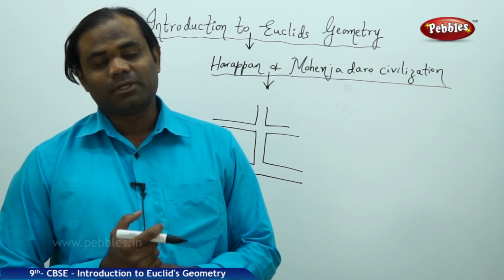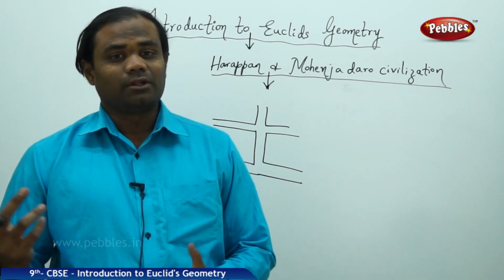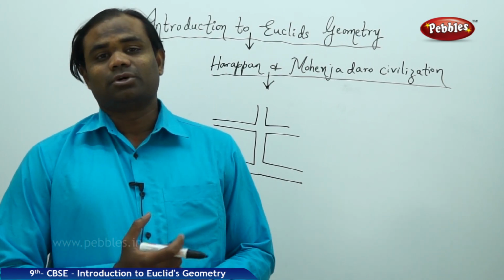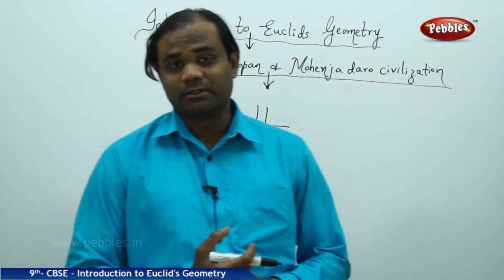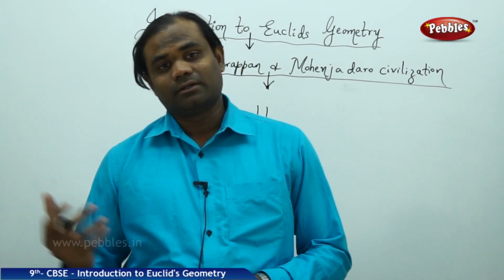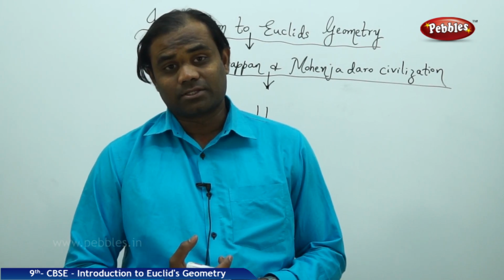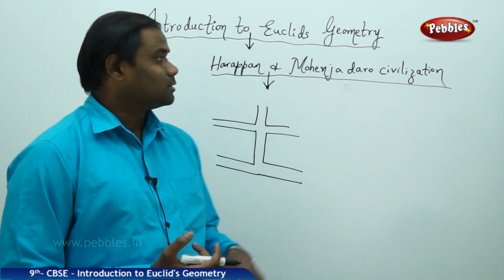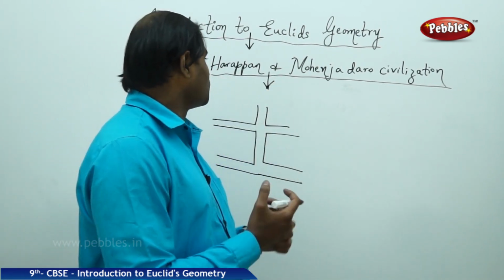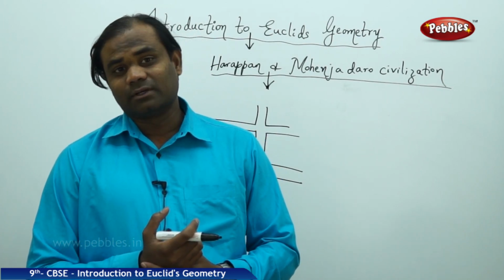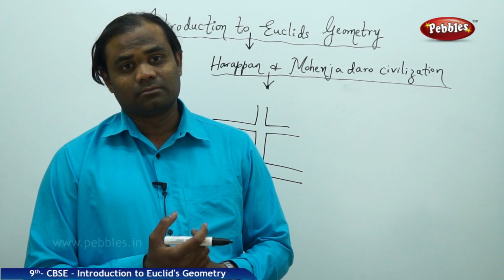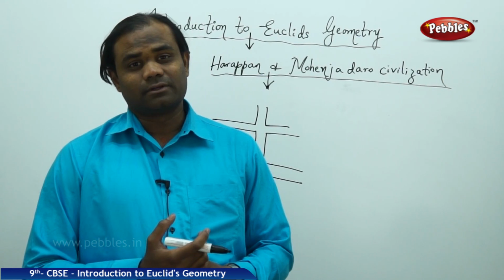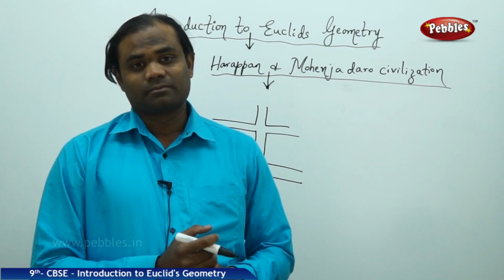Even the houses and the rooms built inside the houses were totally based on geometrical concepts, as clearly evident through the historical facts explored through excavation. Even the drainage system: the Harappan and Mohenjo-daro civilization is assumed to have had an underground drainage system, which did not exist in any other places during those times.